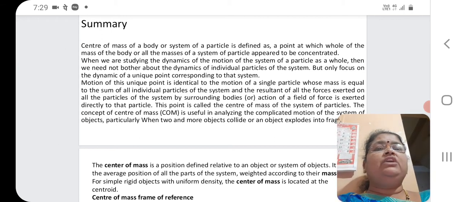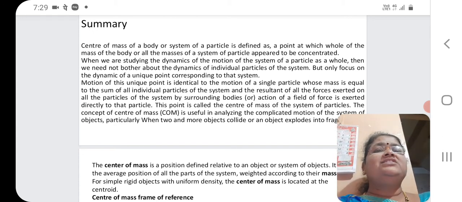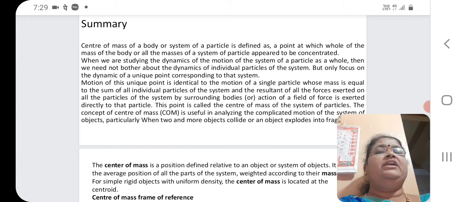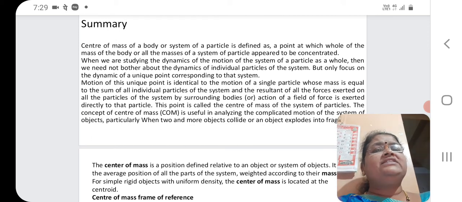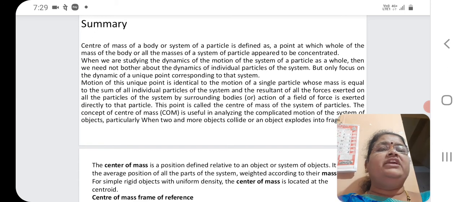Motion of this unique point is identical to the motion of a single particle whose mass is equal to the sum of all individual particles of the system, and the resultant of all the forces exerted on all the particles of the system by surrounding bodies acts on it.